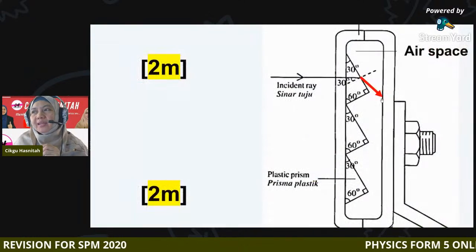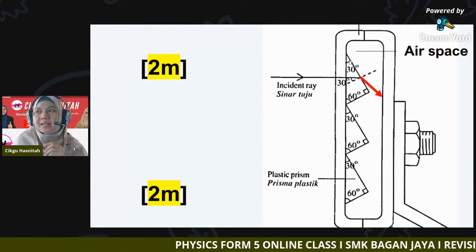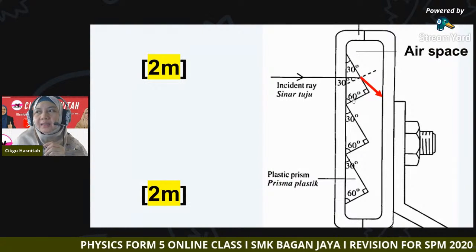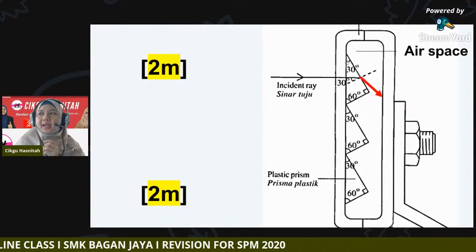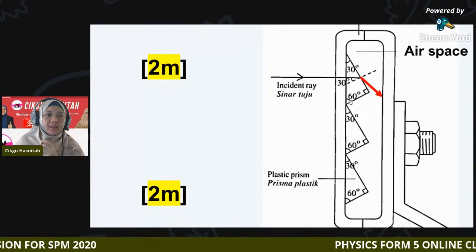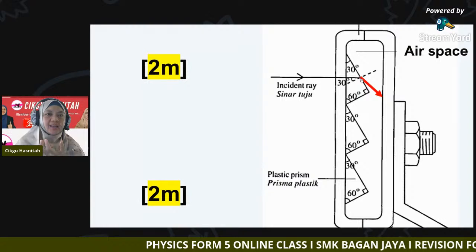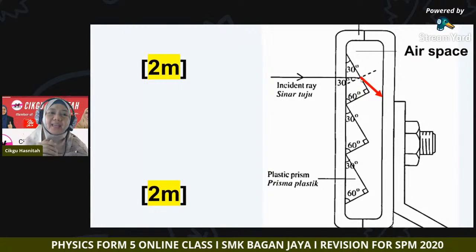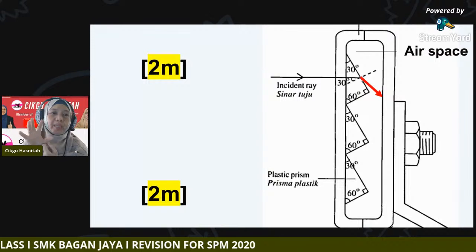Okay, if you look at this diagram, now what is the angle of the prism? The prism has angle of 30, 90, 60. Okay, this is how we look at the angle. It has an angle of 30, 90, 60. And it causes refraction, means less light will be reflected, which cause the reflector to be dimmer.